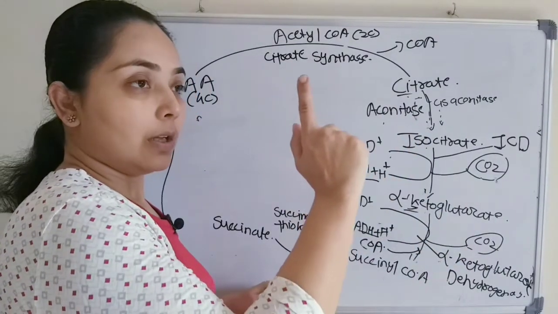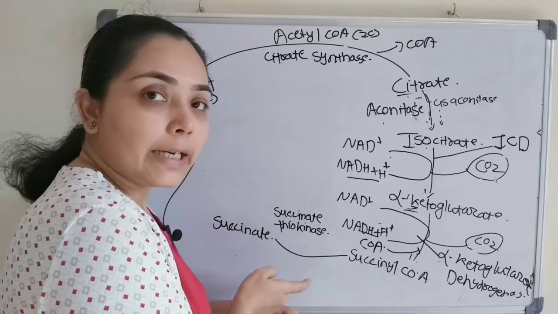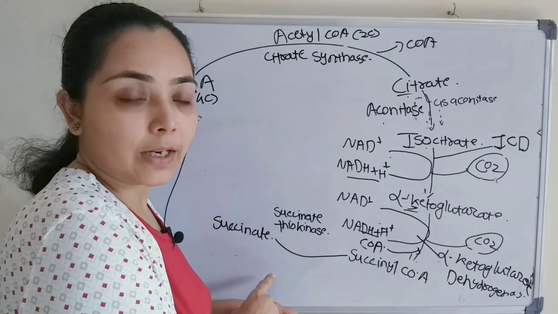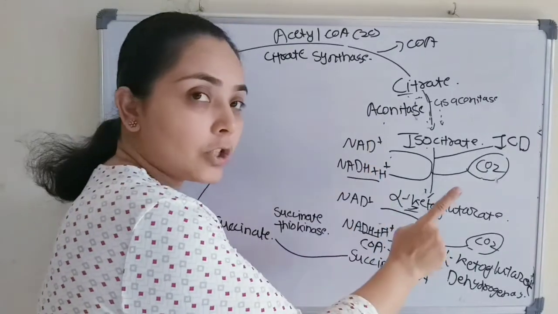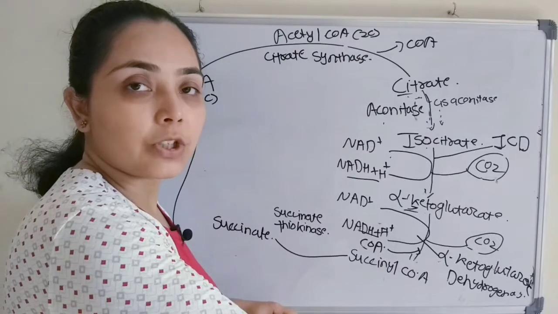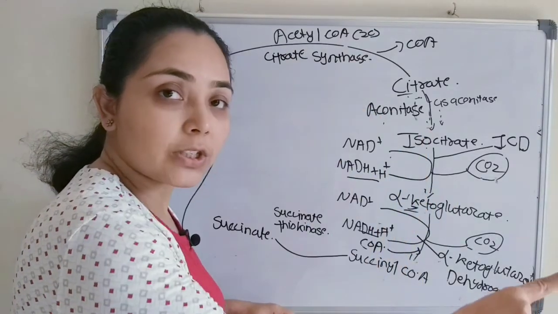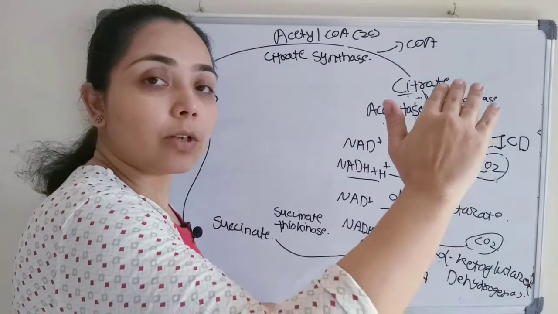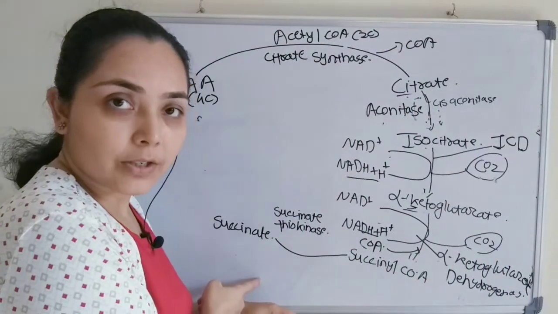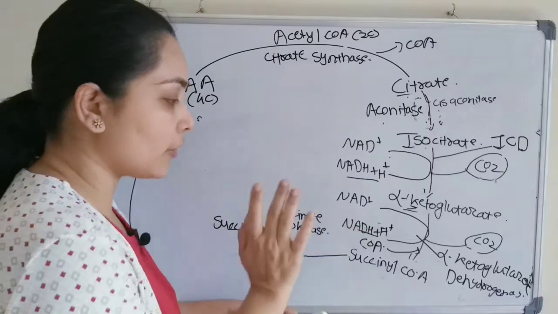But here we are getting ATP directly, so this is known as substrate level phosphorylation, and the generation of ATP from NADH after entering the electron transport chain, which requires oxygen, is known as oxidative phosphorylation. Here it is substrate level phosphorylation. Directly we are getting ATP from the substrate.